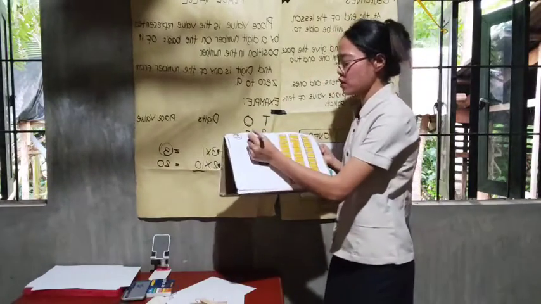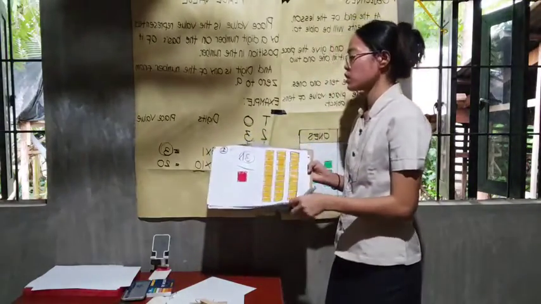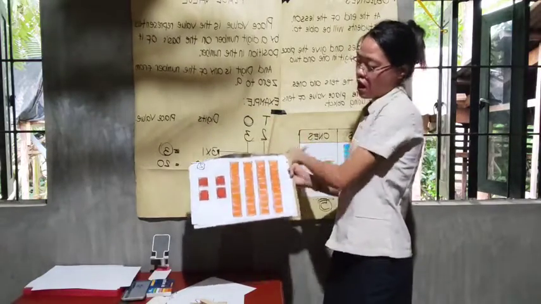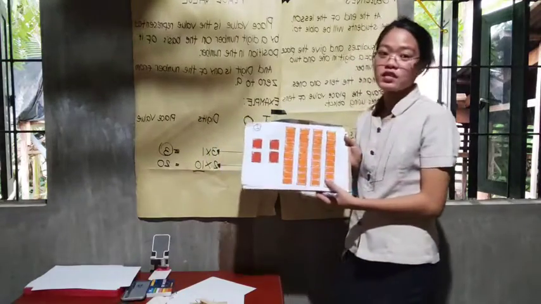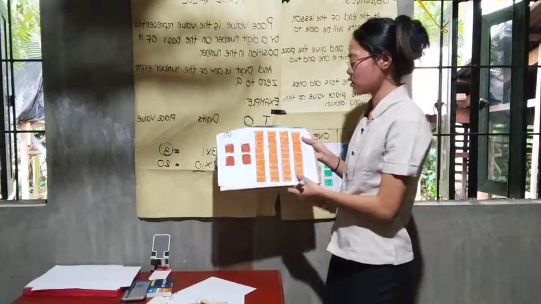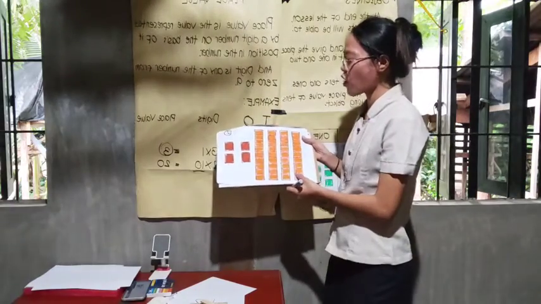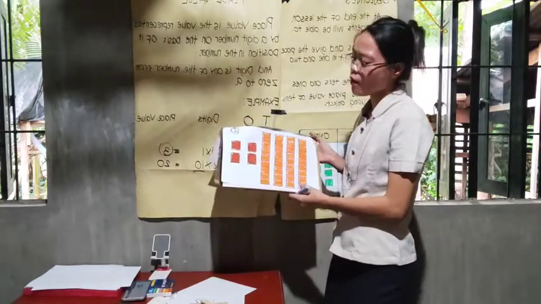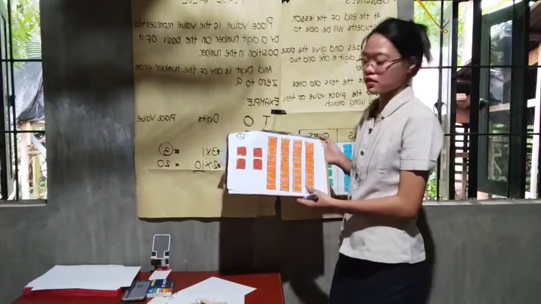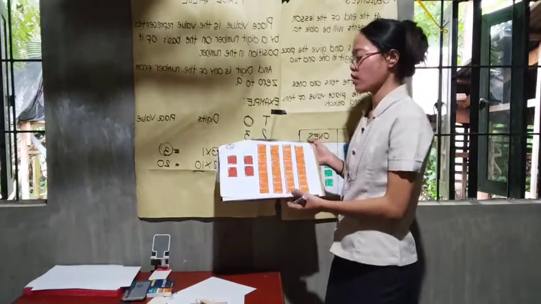31. Very good. So for the number 2, how many groups of tens do we have? 4. And how many ones do we have? 4. Okay.